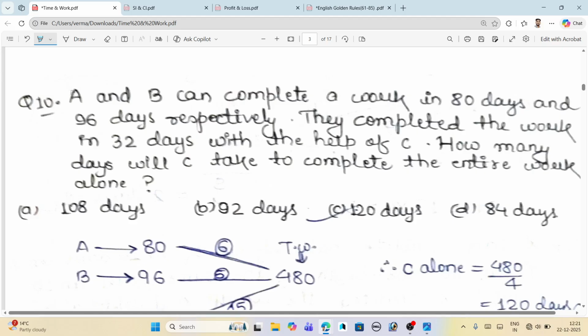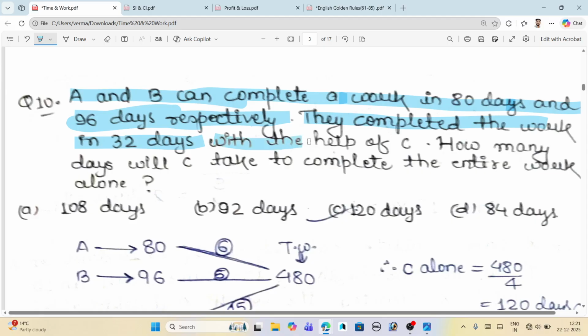Let's move here, and the next example is that A and B can complete a work in 80 days and 96 days respectively. What does respectively mean? Respectively means that A completes the work in 80 days and B completes the work in 96 days. They complete the work in 32 days. What does it mean? It means that A plus B complete the work in 32 days with the help of C. Okay, with the help of C, and here is the introduction of C also.